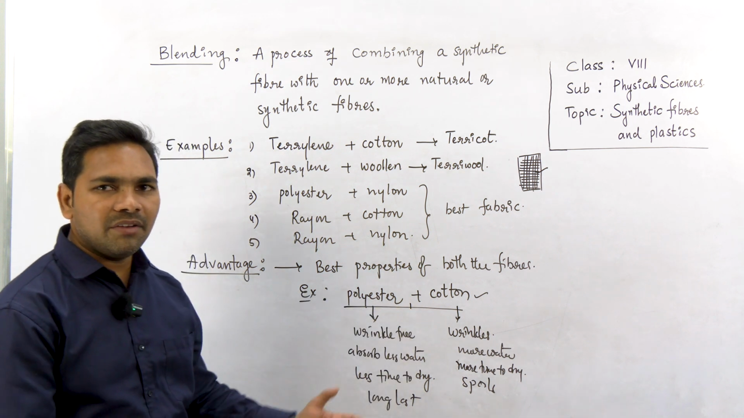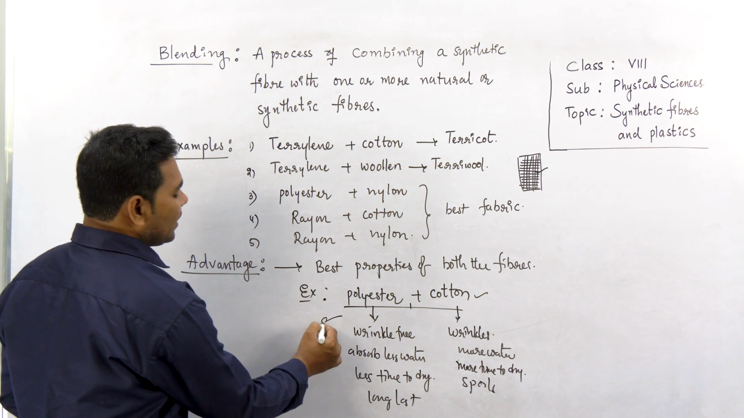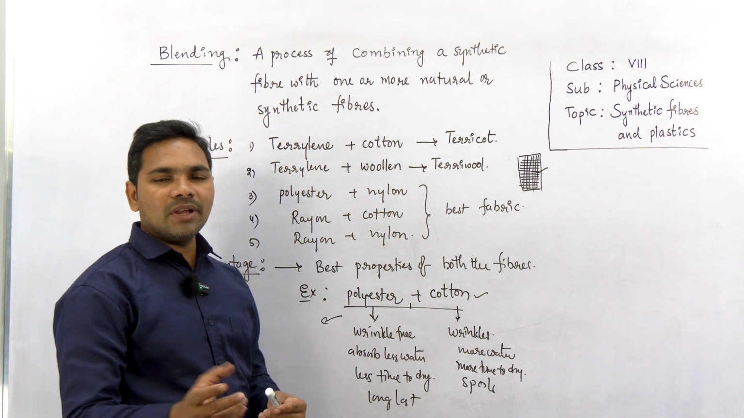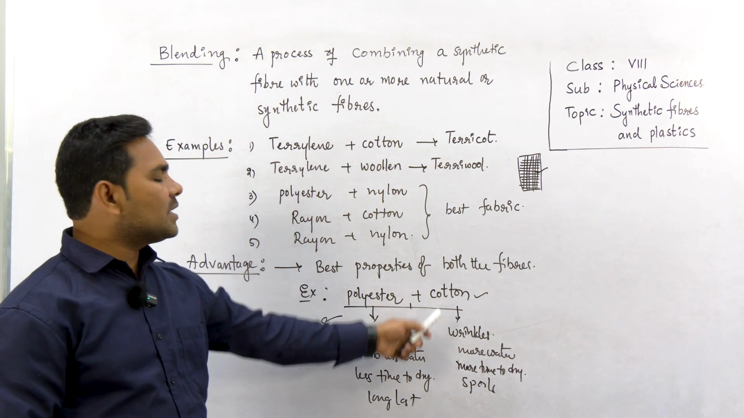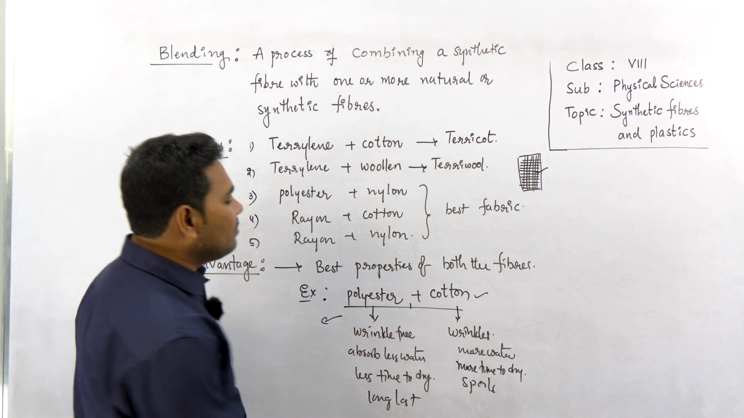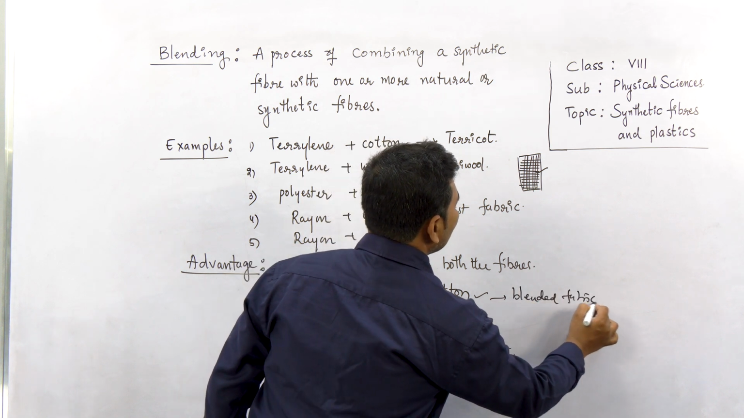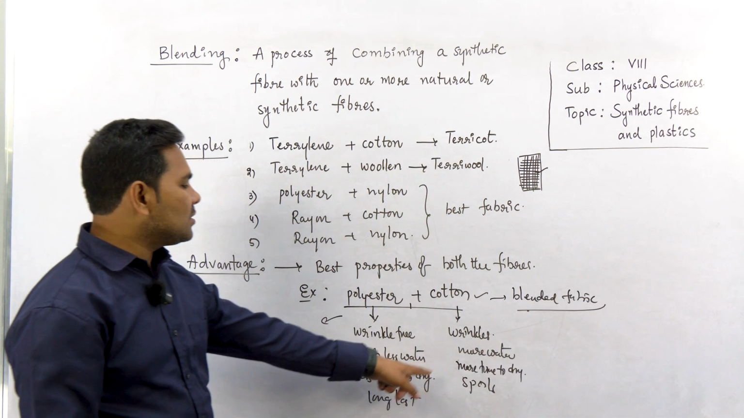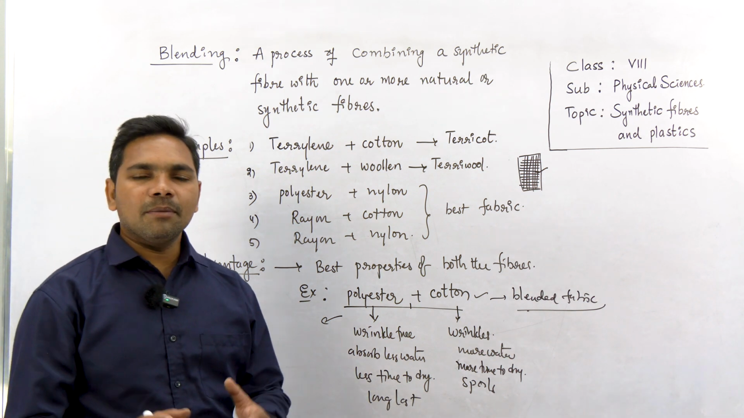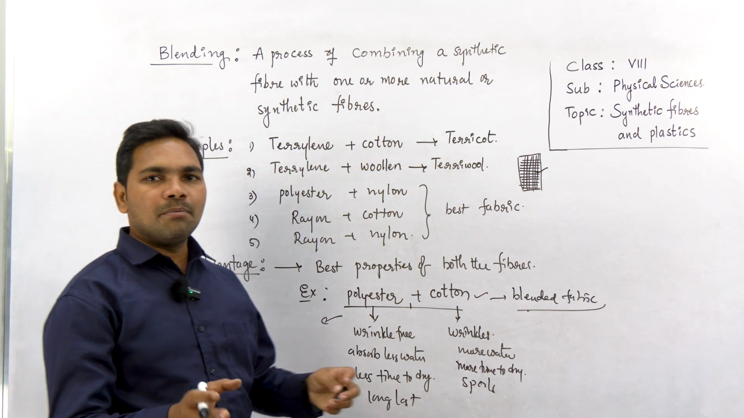and also cotton. When we mix these two fibers, the resulting fabric doesn't undergo wrinkles because polyester and cotton are mixed, right? So wrinkle free, whatever blended fabric we get, the blended fabric gets the best, the required properties of both the fabrics. Wrinkle free, it absorbs less water and it doesn't shrink. This is a very important property.